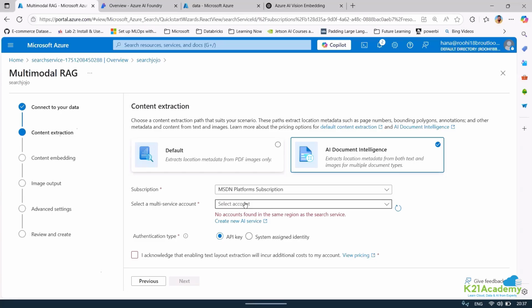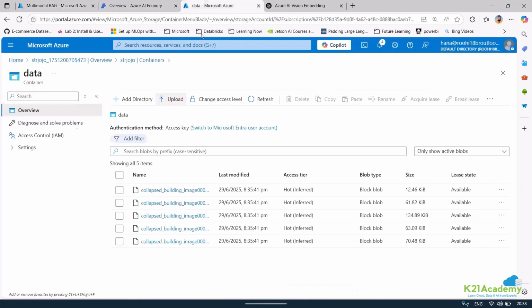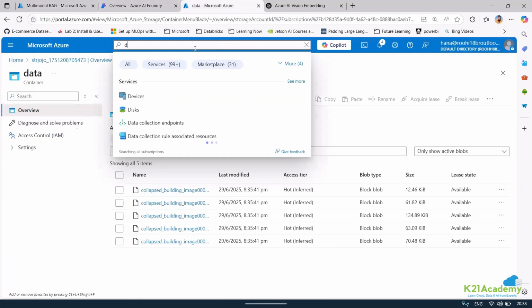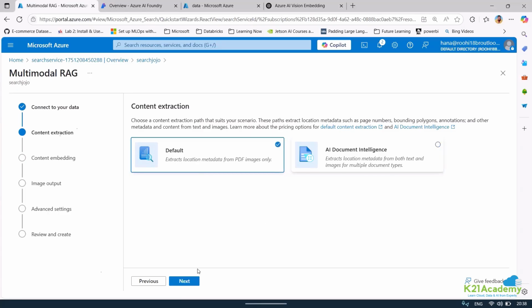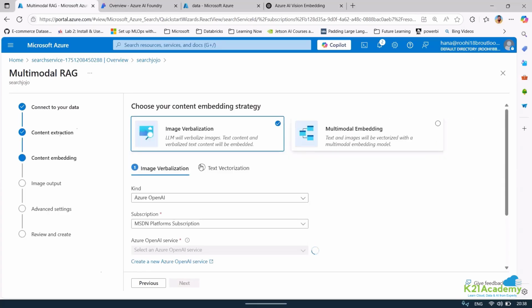I do not have a multi-service account, so I think we can use Azure AI Foundry also. I think it is right now not supporting Azure AI Foundry. It should have been able to take it. So I need either a multi-service account or a document intelligence, so I need to create that. Okay, so if you want to create, guys, we can create document intelligence. Or if you want to keep it simple like this one, we can just go for this. And because I do not have anything like documents, right?